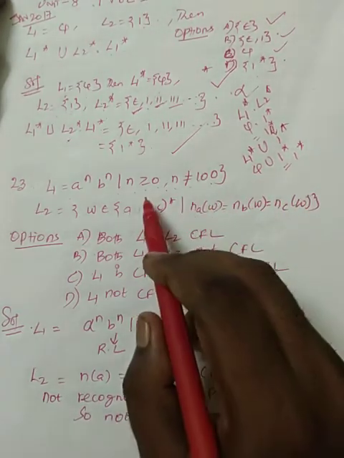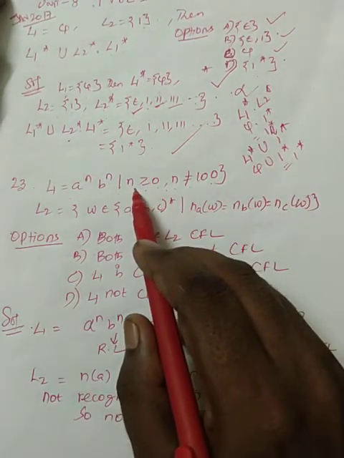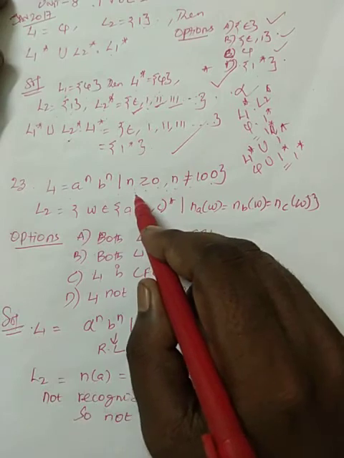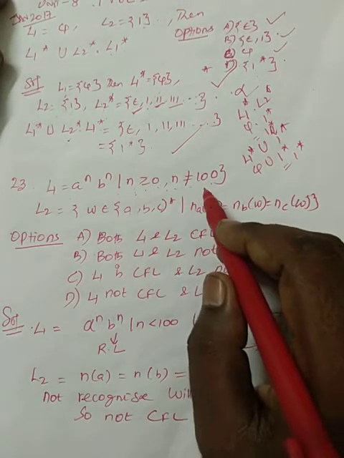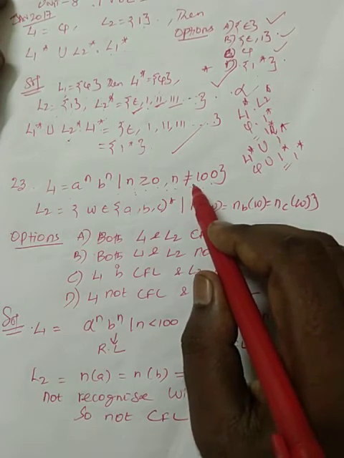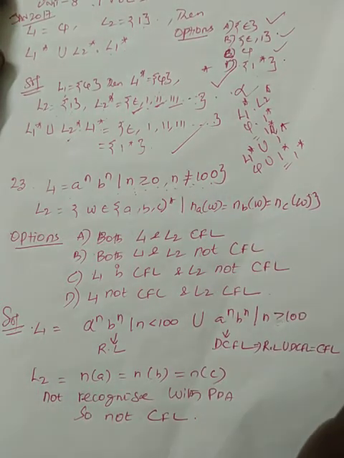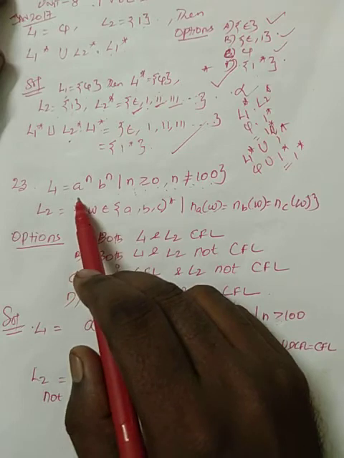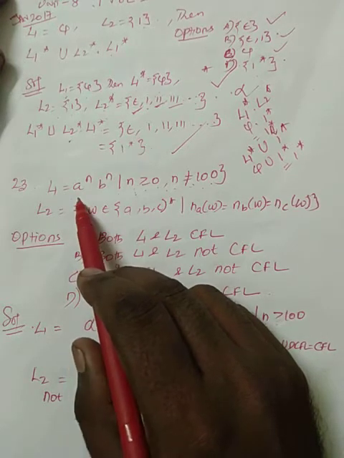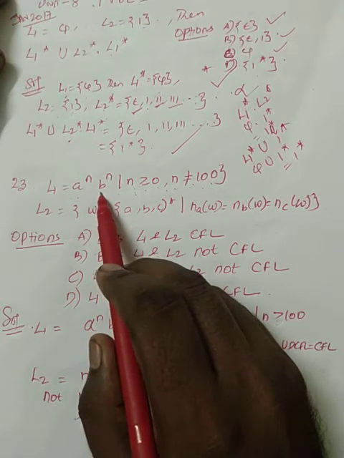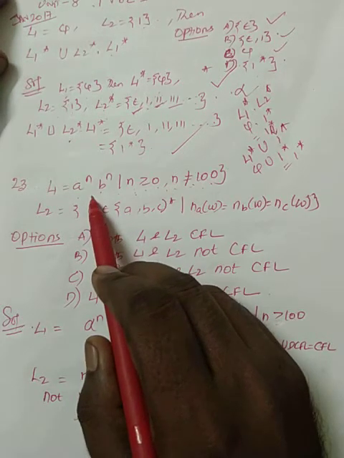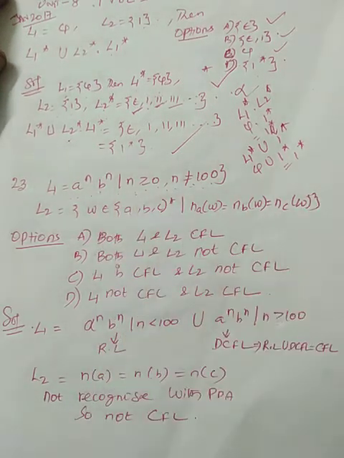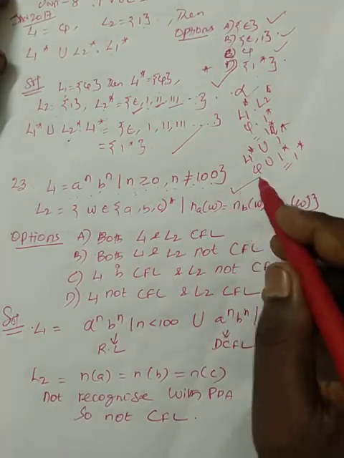What is the meaning? n will be taken from 0 to infinity, but it should not accept when n equals 100. That means for the string with 100 a's followed by 100 b's alone it should not accept. For the rest of the n values it should accept.